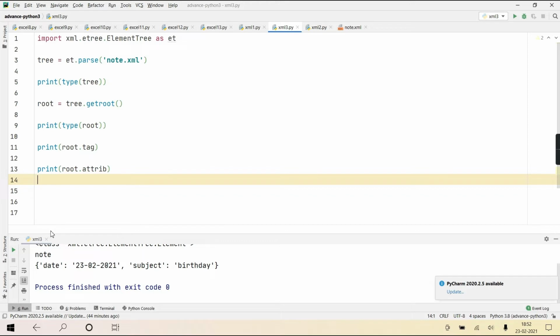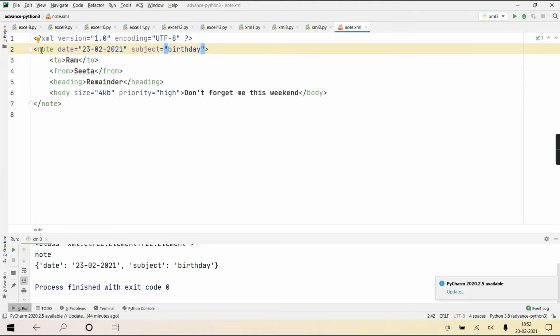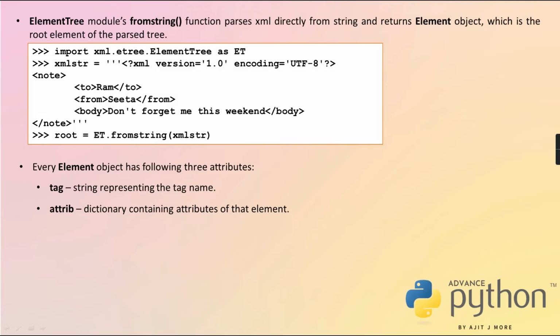Got it? Okay. Now this root doesn't have a text content. Does it have any text content? No. It is having child elements. A child can have a further child or it can have text content. How to access them? I'll tell you. And the third thing is text. This text will give you the text content which is between the opening tag and the close tag. Like suppose I get a reference to this 2, and then I write dot text, so I'll get this Ram.